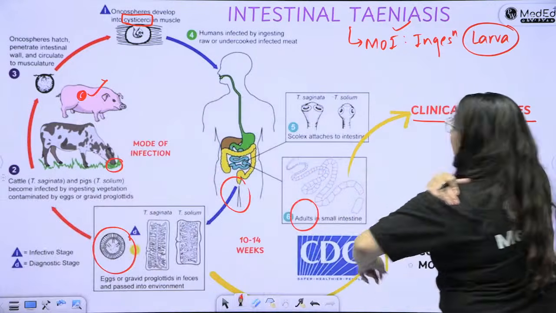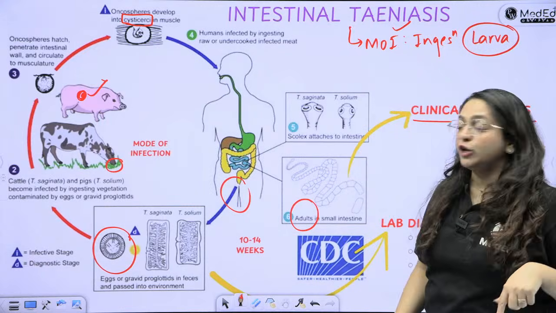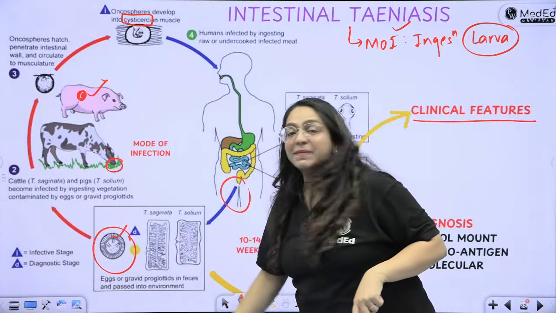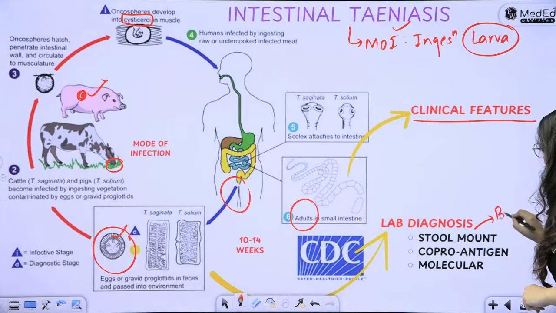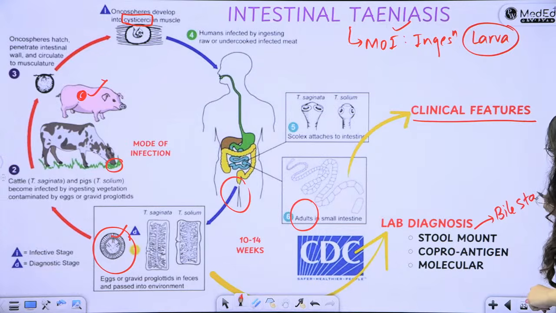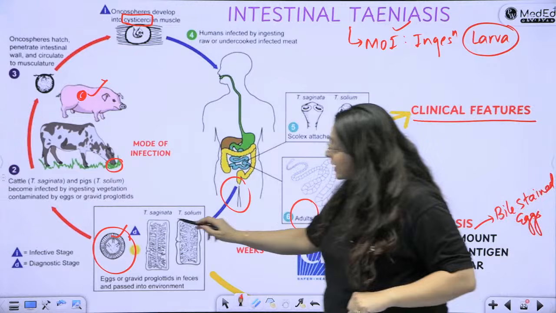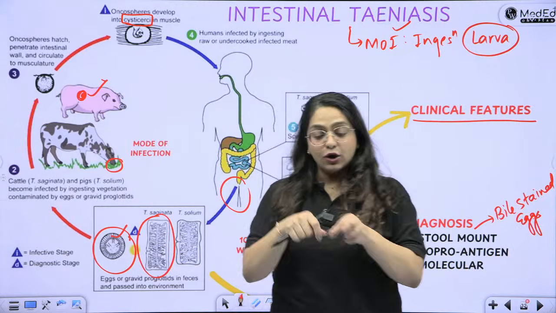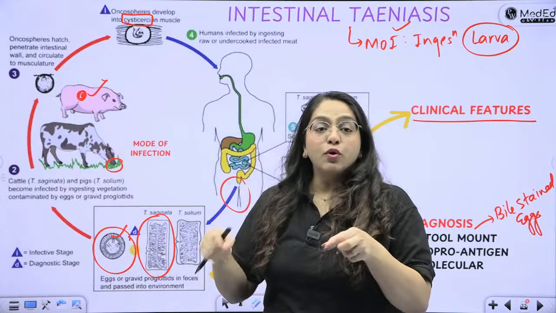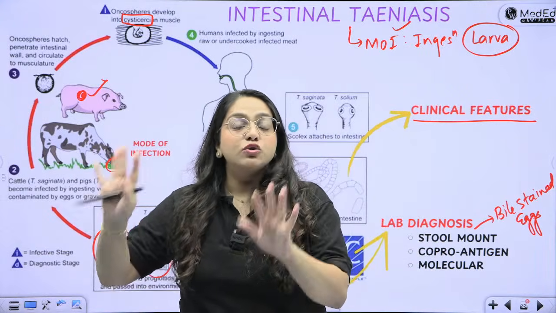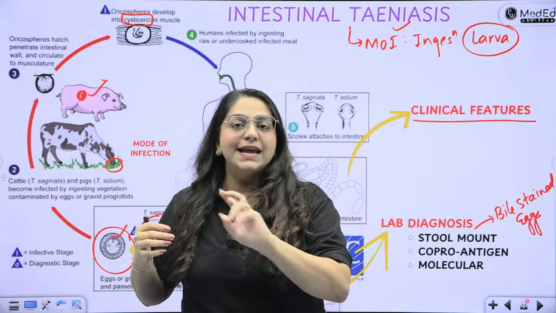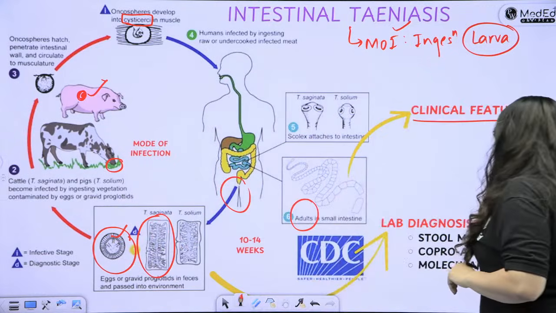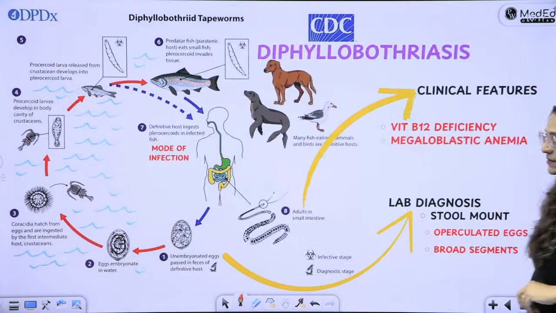Of course, for lab diagnosis of intestinal teniasis, what will you do? This egg which was coming out in the feces is what you will detect. What will you see on stool mount? You will see bile stained eggs. Bile stained eggs. And actually not just eggs. These small little segments or the proglottids are also shed from the tapeworm. So proglottids and eggs can also be shed in the stool. So you can see proglottids, you can see eggs, and eggs are going to be bile stained. You can detect coproantigen and you can do PCRs.